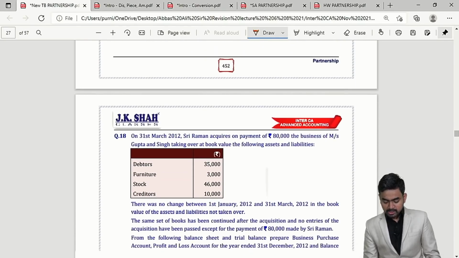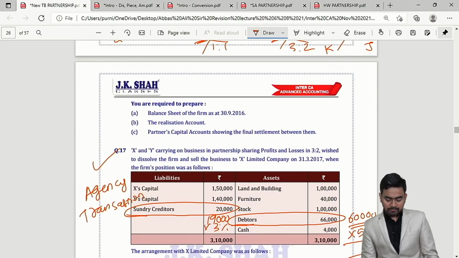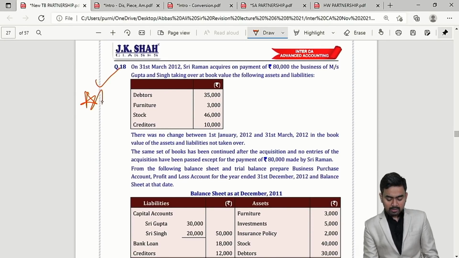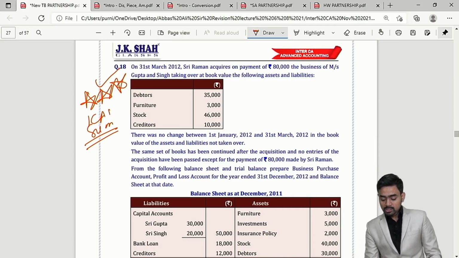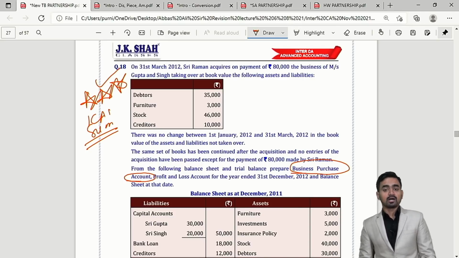Okay, my dear students. Then question number 18. Here I can give you reference for question 17. Similarly, you will find question number 13 past exam, agency transaction. You can go through it. Next is question number 18. Very important. ICAI sum and horrible sum. Horrible sum, because here they are asking prepare business purchase account.